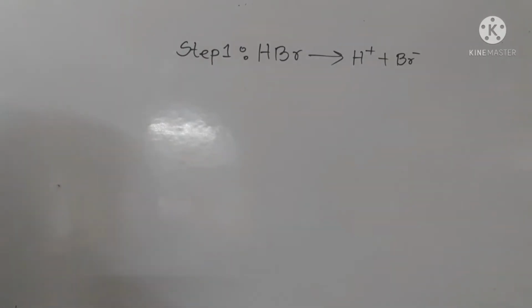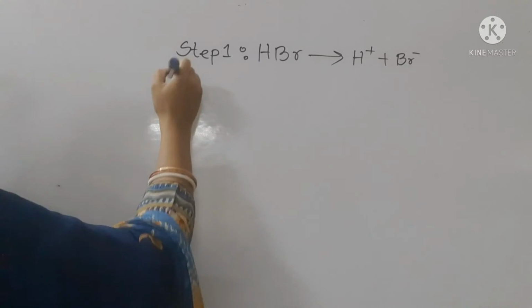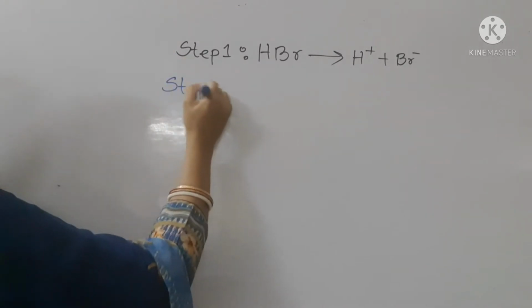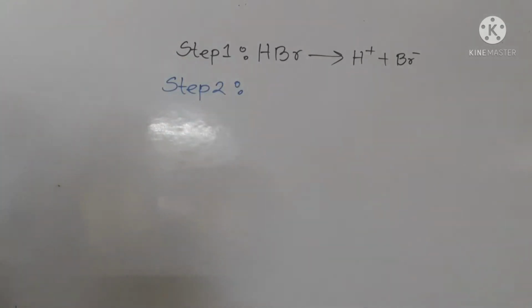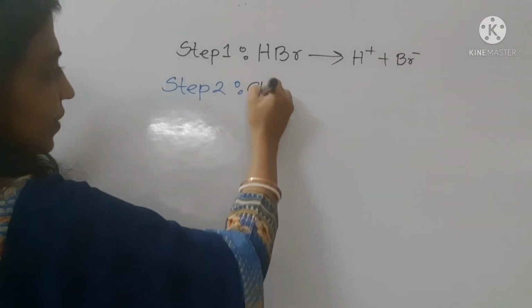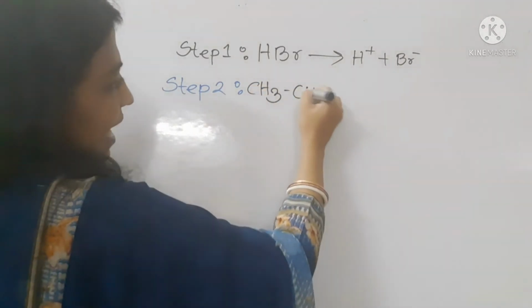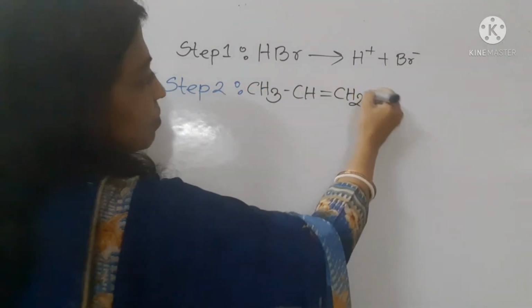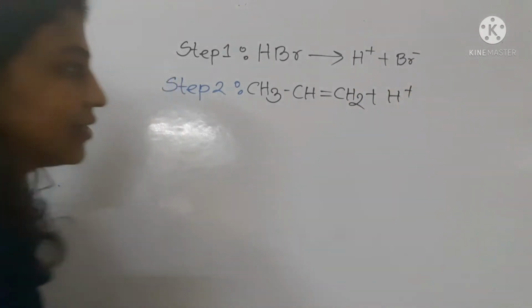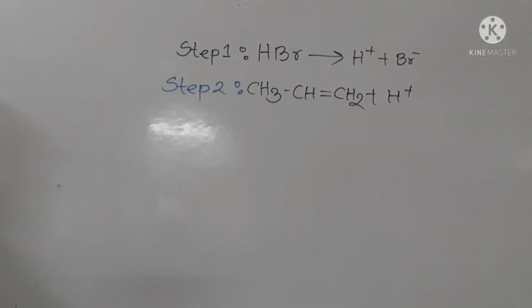In the first step, H plus and Br minus are formed from HBr. In the second step, the hydrogen ion attacks the double bond, that means the pi electrons, of CH3CH=CH2 plus H plus.